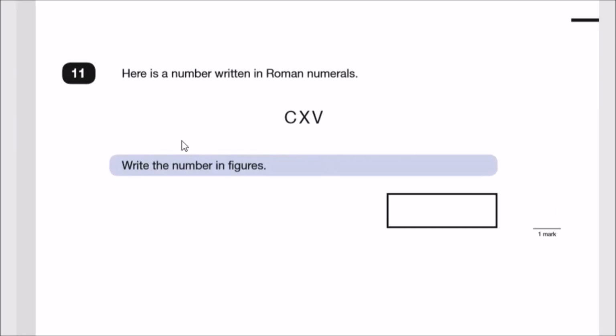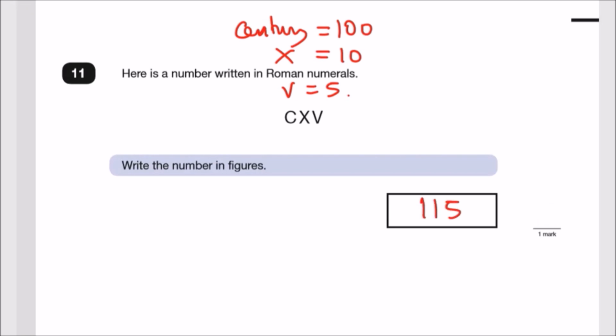Anyway, the way I memorize this is that C stands for century. At least that's how I see it. And this is always 100. X is commonly used as 10. So if you played any popular games that has X in it, most popular example would be Final Fantasy games or similar ones, X is always used. And V is always known as 5. So the total sum is 100 plus 10 plus 5, which should be 115. Sometimes they're written in different ways where you have to subtract, but this is actually an easy example. So yeah, we're kind of lucky.